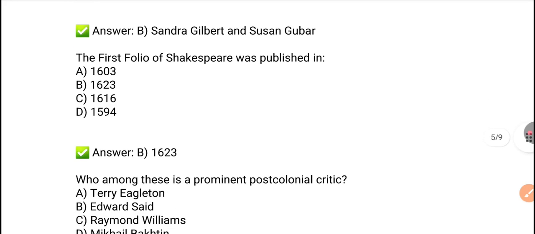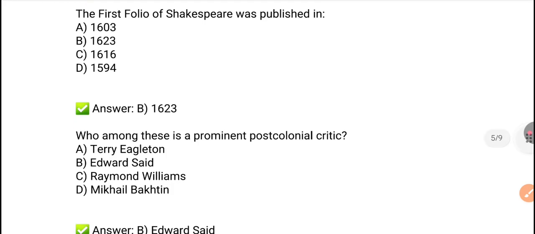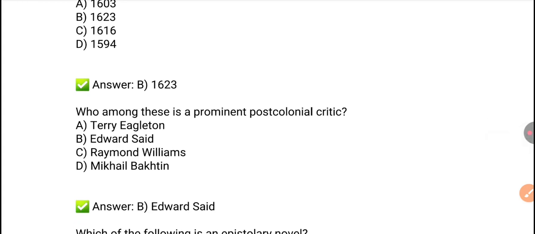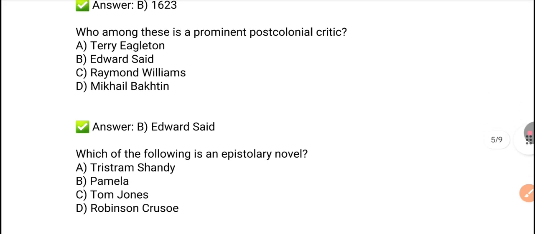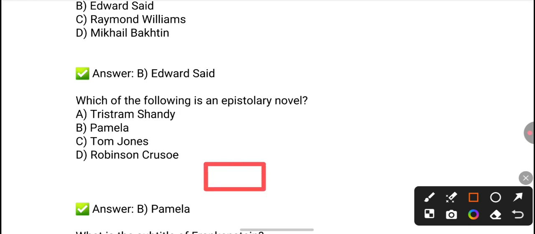Next question. Who among these is a prominent postcolonial critic? So it's Edward Said. Option B. Next, which of the following is an epistolary novel? So it's Pamela. And please answer in the comment box who is the author of Pamela.